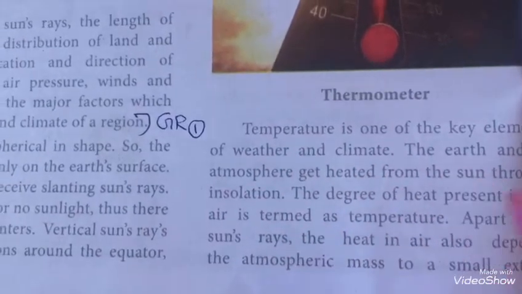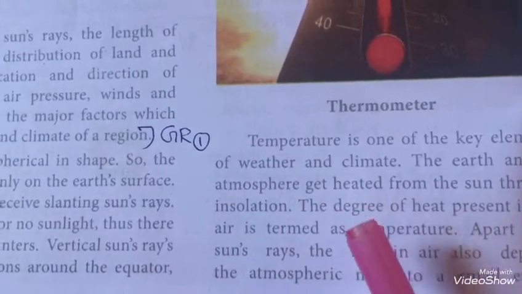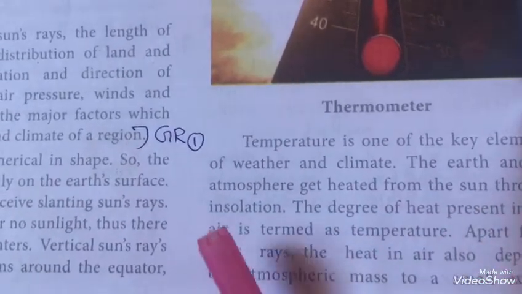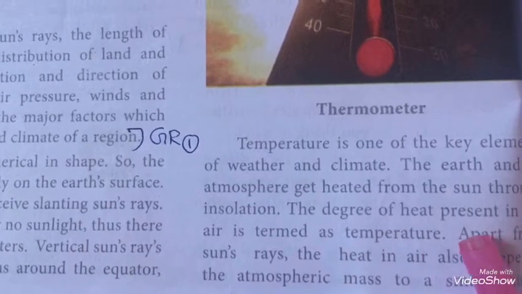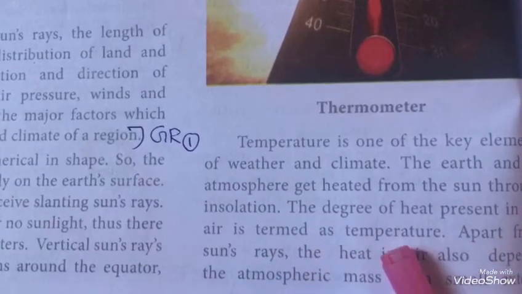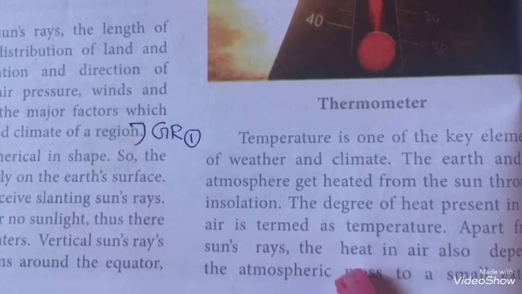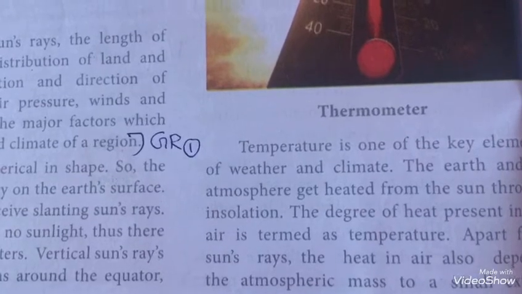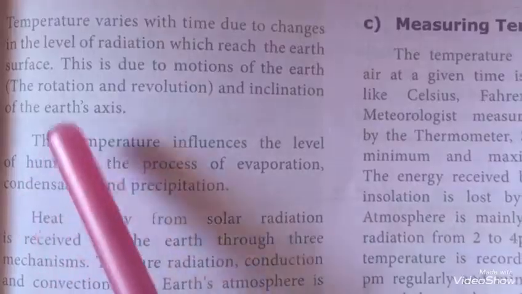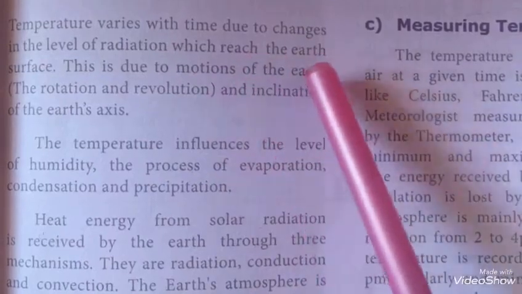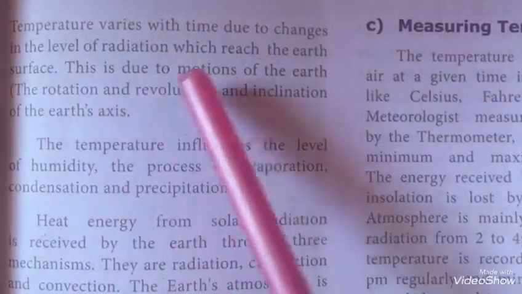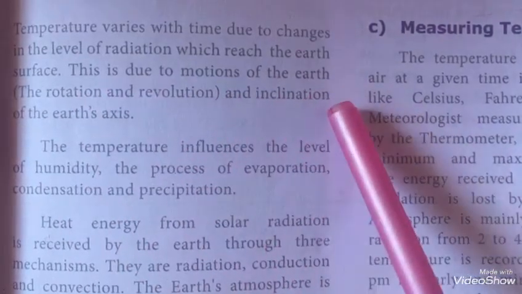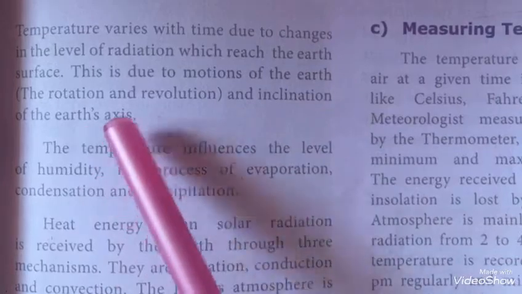Temperature is one of the key elements of weather and climate. The earth and its atmosphere get heated from the sun through insolation. The degree of heat present in the air is termed as temperature. Apart from sun rays, the heat in air also depends on the atmospheric mass to a small extent. Temperature varies with time due to changes in the level of radiation which reach the Earth's surface. This is due to motions of the Earth and inclination of the Earth's axis.